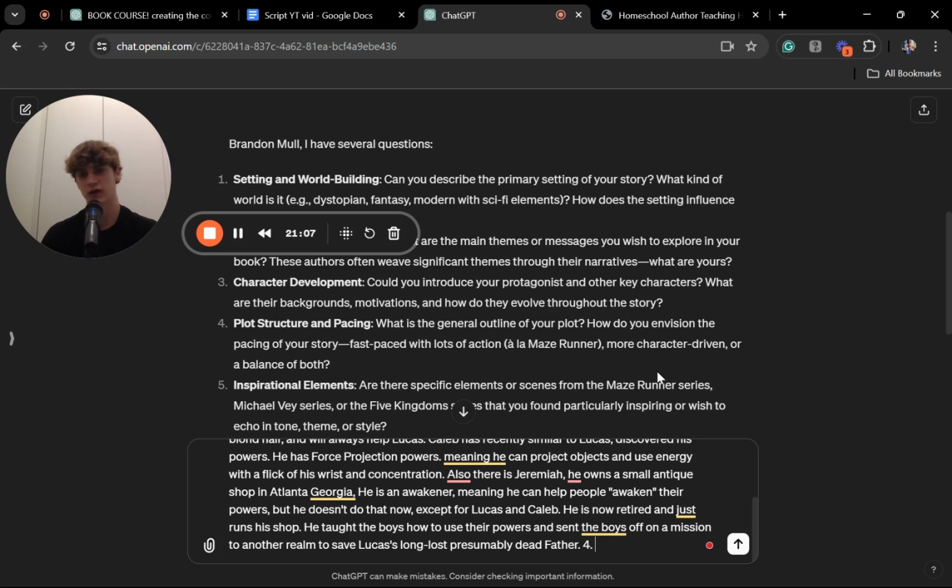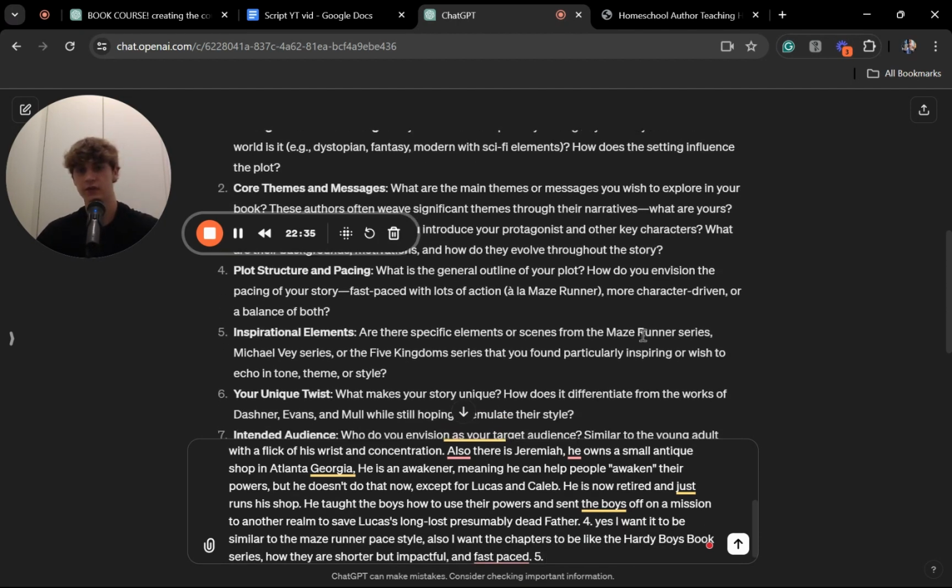Now on to question 4, plot structure and pacing. What is a general outline? I think that I would want it to be more fast-paced, similar to the Hardy Boys books, if you've ever read those, the older ones, which I still think are really good. Those are like shorter chapters, and that's how I made my book, in the style of the chapters. It's shorter chapters, but more fast-paced and with good character development. At least I tried to make it that way. So I'm going to try to make it like that, but fast-paced like the Maze Runner.